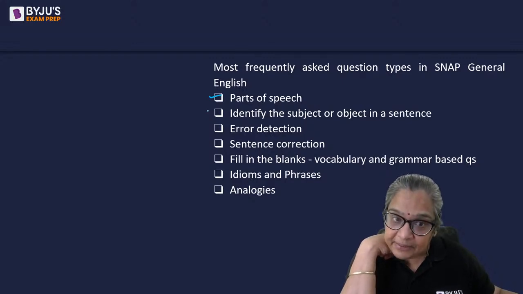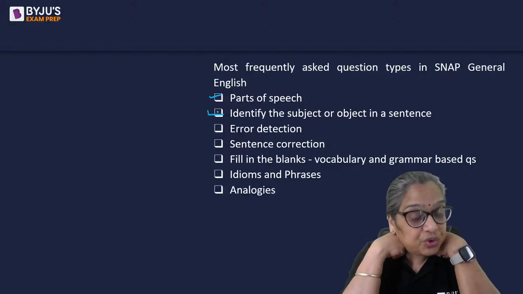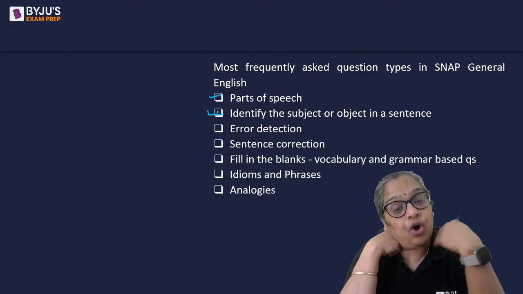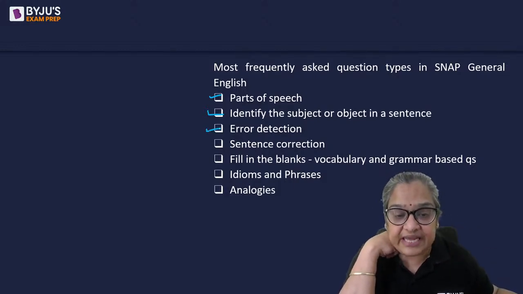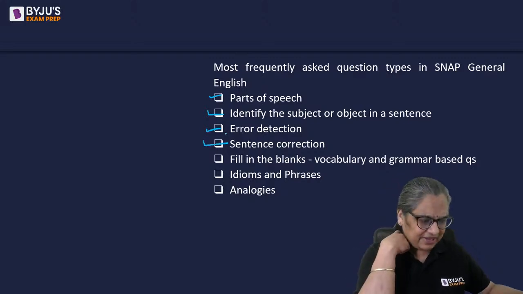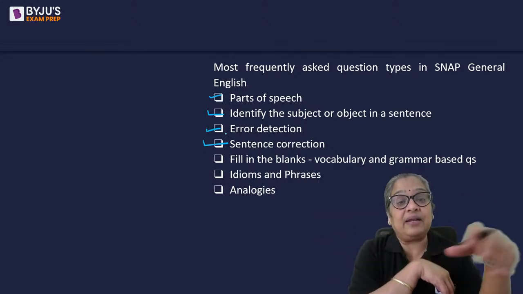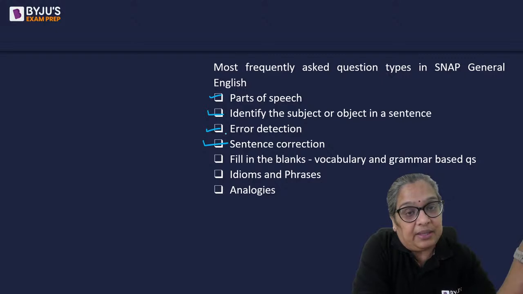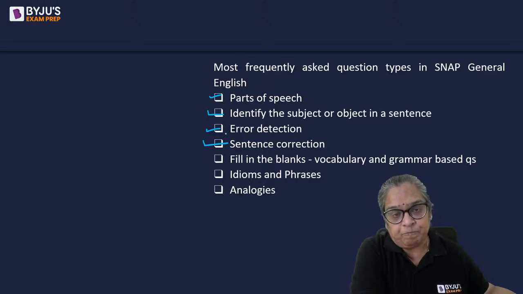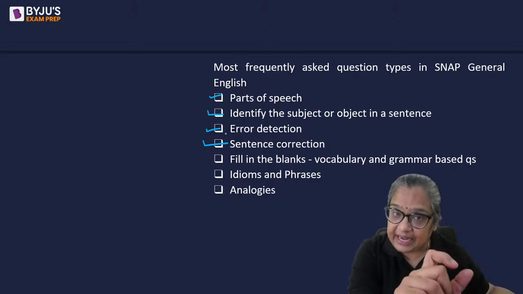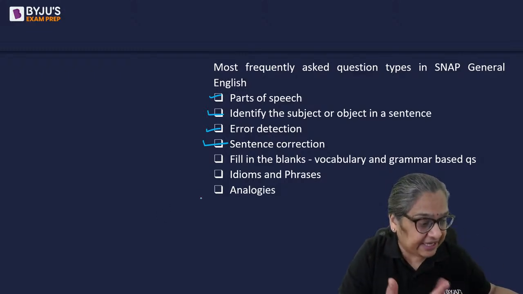All right. Sometimes there have been a couple of years in SNAP where they have given you a sentence and asked you to identify the subject or the object. Most common, of course, is error detection or sentence correction. Very little difference between the two. In one, you are actually correcting the error. In the other, you are only spotting the part which has the error. So a sentence can be divided into 4 parts and you are asked which part has the error. In sentence correction, a part of the sentence is underlined, and you are asked which is the best way to express it correctly grammatically.